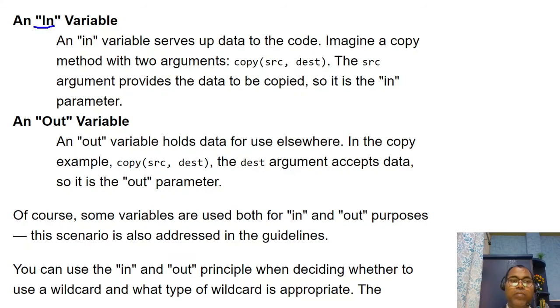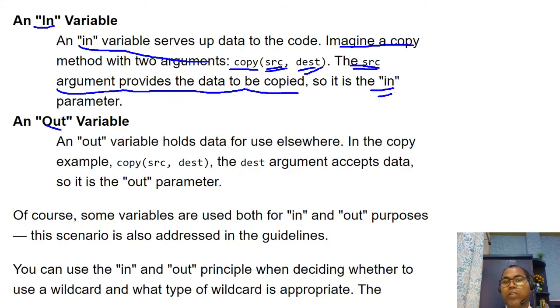There are some in variables, some out variables. Let's take a method like a copy method. This has one source array copied to the destination array. So the in variable serves as the input to the copy. The source argument provides the data to the copy, so this is the in variable, and the destination, where you copy to, is the out variable.